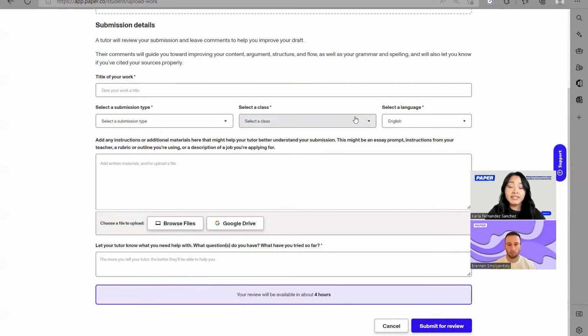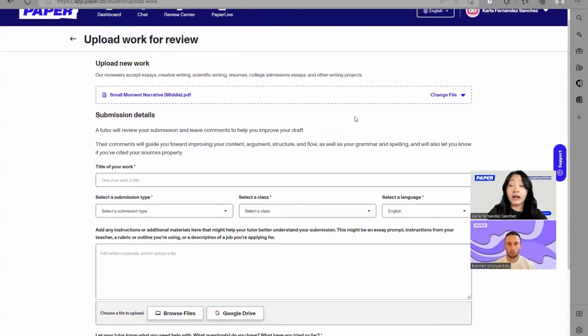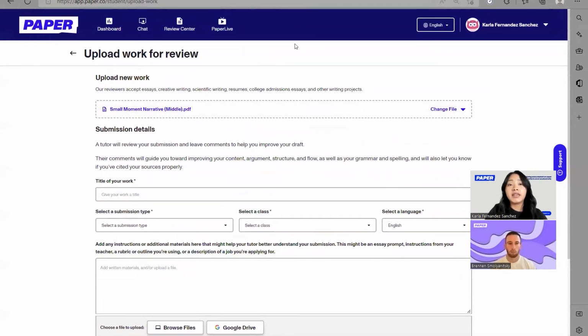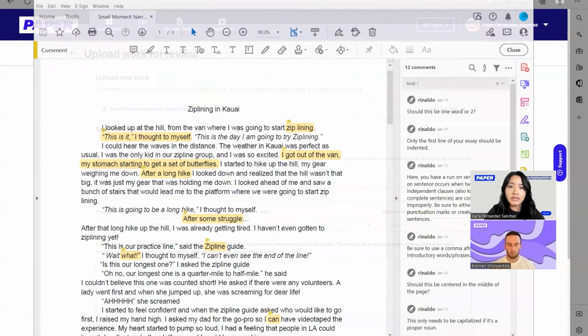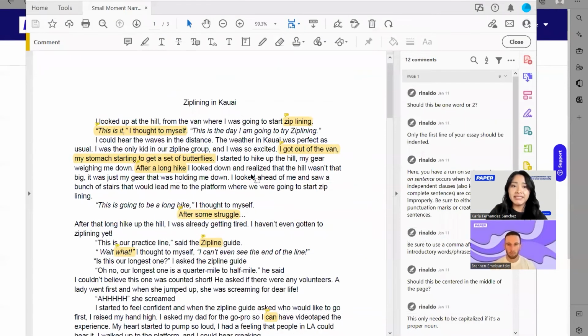When students submit, that's going to send it for a tutor to review, and they can go ahead and see a notification in their dashboard whenever that has been reviewed, so they can come back here. And what they're going to be able to do is download a document that's going to look a little something like this.